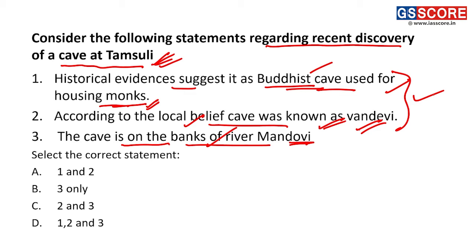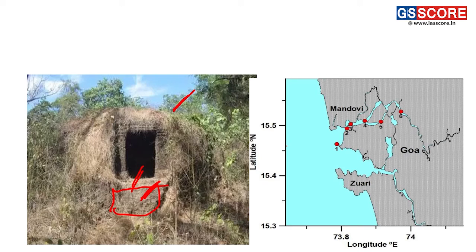The next statement is the cave is on the banks of river Mandovi. As I said earlier, this is the river Mandovi, on the banks of which the cave is located. In Goa, you will find two more very important rivers, Zuari and Mandovi. UPSC can ask aligning these rivers with the aspect of the question.